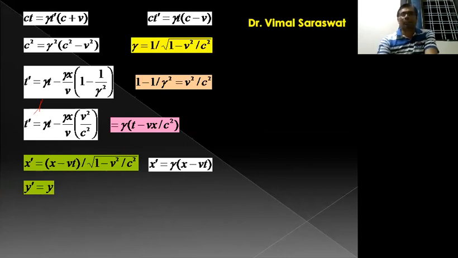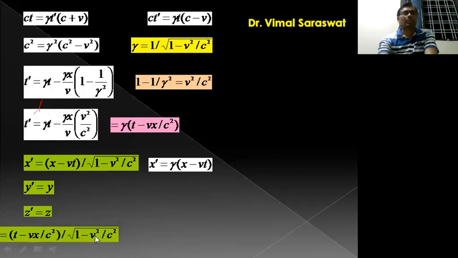So y dash equal to y, z dash equal to z. Also, to determine the value of t dash, we just put the value of gamma from here to here. Then t dash is equal to t minus vx upon c square, upon root of 1 minus v square by c square.